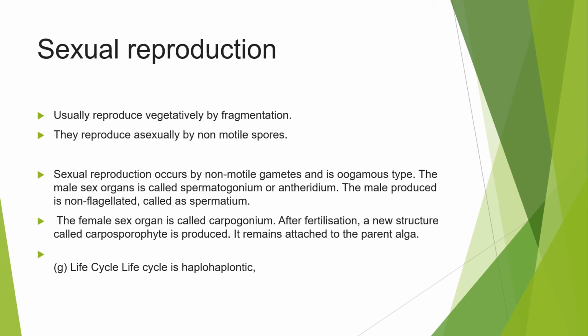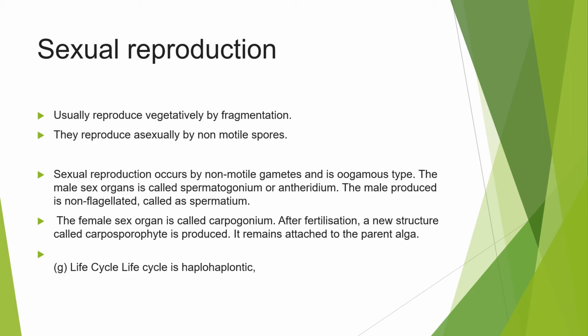In reproduction, vegetative, asexual and sexual reproduction also occur. Vegetative reproduction occurs by fragmentation usually, asexual reproduction occurs by non-motile spores, and sexual reproduction occurs by non-motile gametes. The type of sexual reproduction is oogamous.